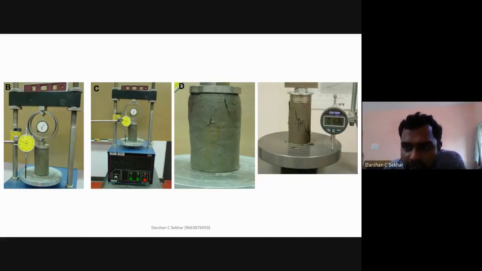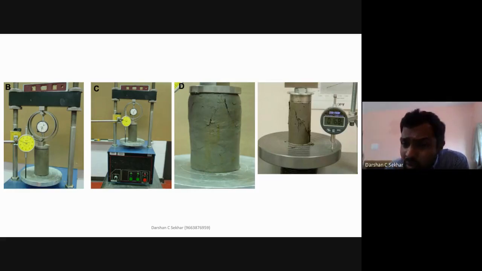So what will happen? My soil sample is going to fail. And if it is not failing, how do I know it is going to fail? My reading should come back. If it is not coming back, if it is stagnant or slightly increasing, then when do I stop? It should be stopped at 20% of the total height. Suppose I have a soil sample of 100 mm or 10 centimeters, and the sample gets reduced to 80 mm, I need to stop the test. I will not be doing it for the entire day. If it is failing, I can stop immediately.